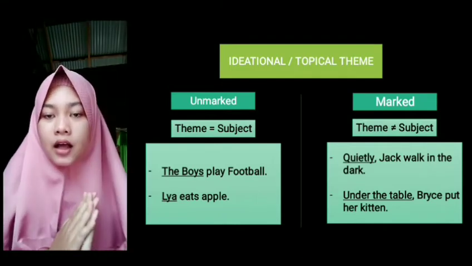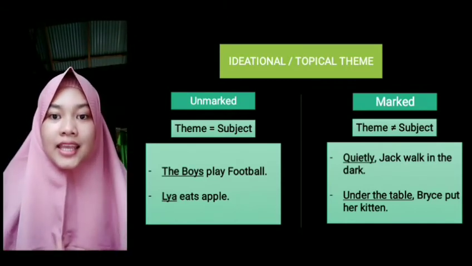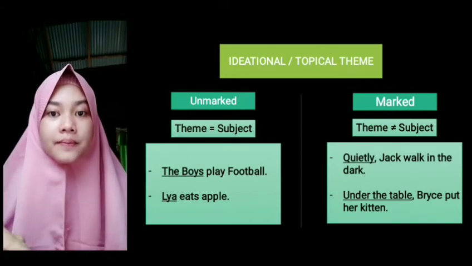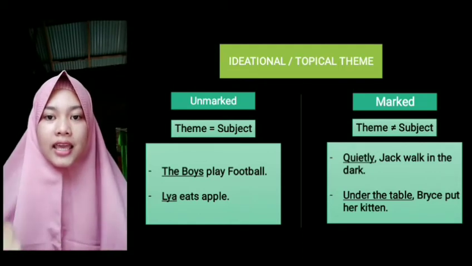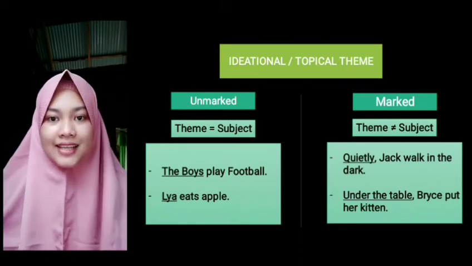The other example of unmarked theme is Leah eats apple. Leah is a subject and it is a proper noun. So it is the theme of the sentence because it is the subject. Leah eats apple. Leah is the subject and Leah is the theme of the sentence.